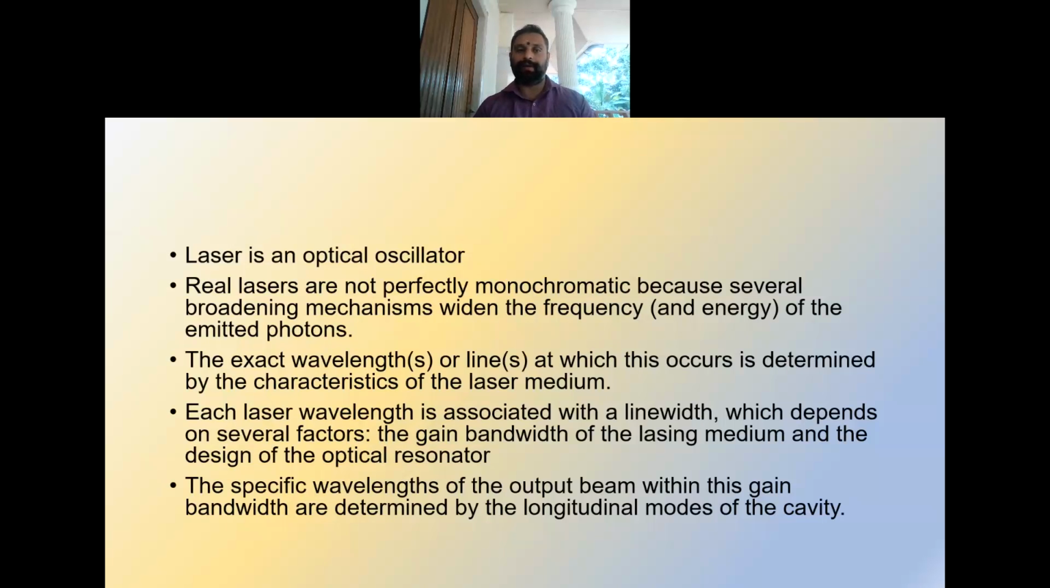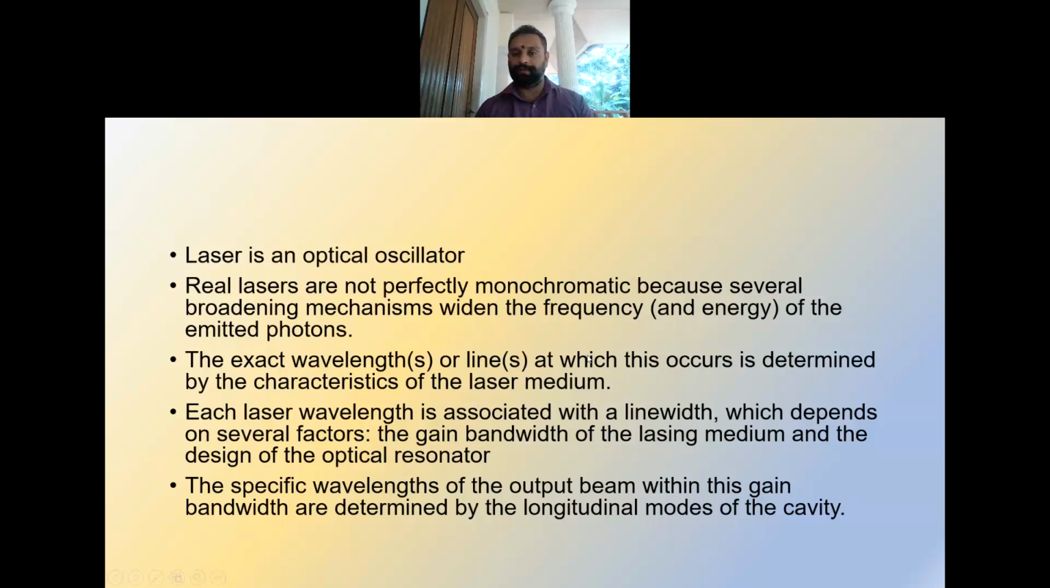So laser can be considered as an optical oscillator. Real lasers are not perfectly monochromatic, because several broadening mechanisms widen the frequency of the emitted photons. If we say it is monochromatic, only a single wavelength or single frequency should be emitted, but in real lasers that is not possible due to the line width, and hence it will have a spread.